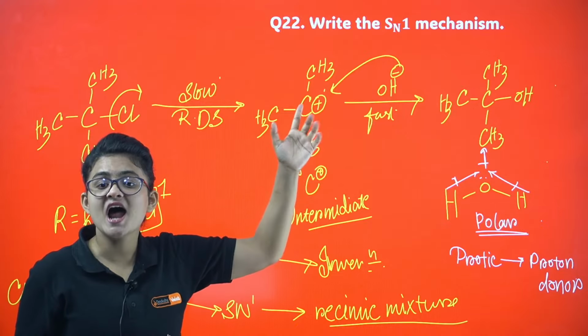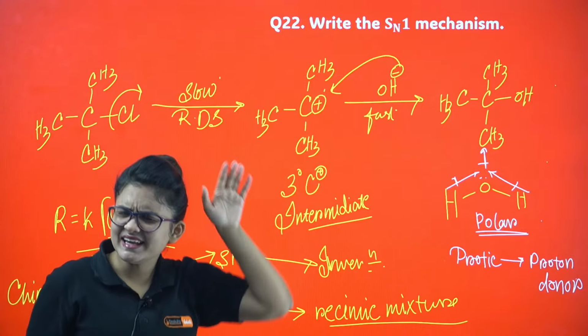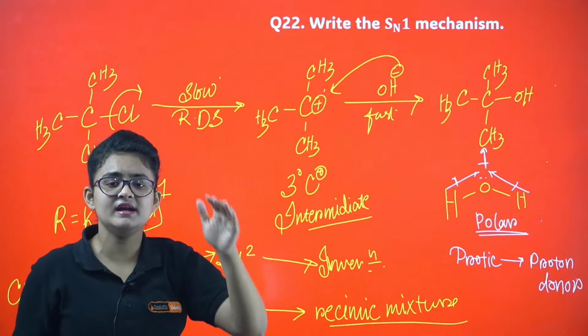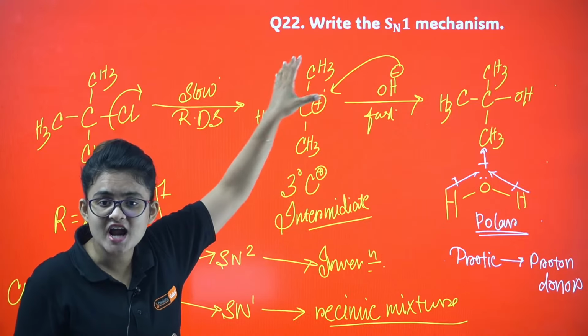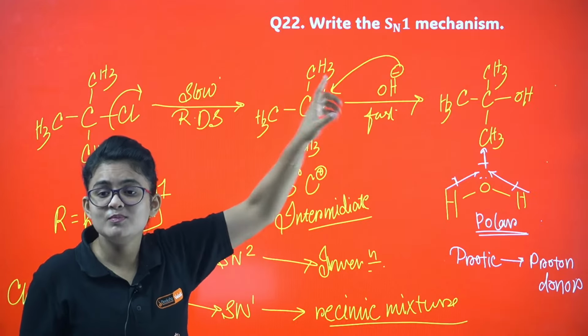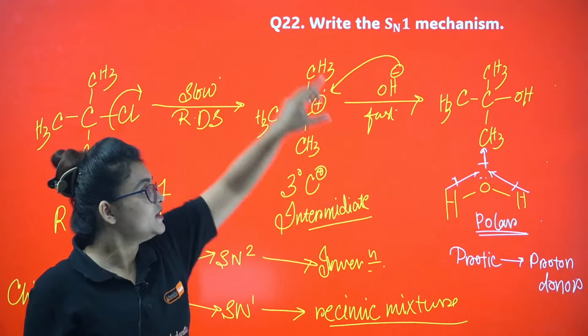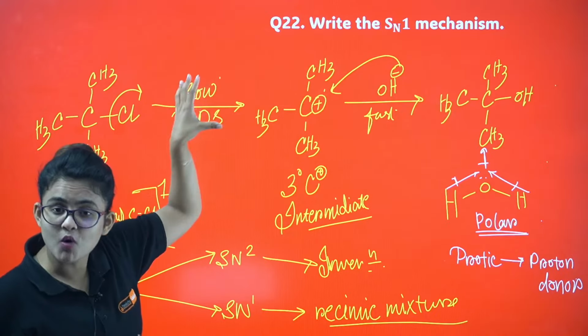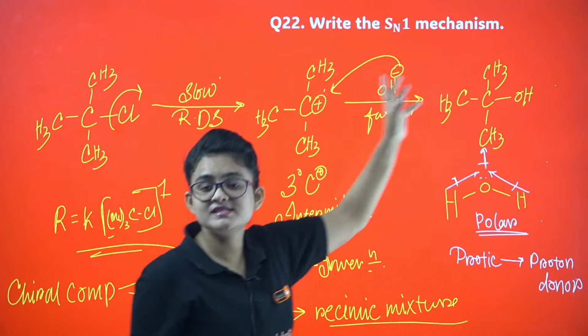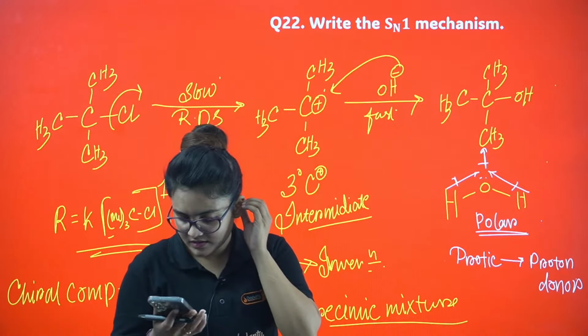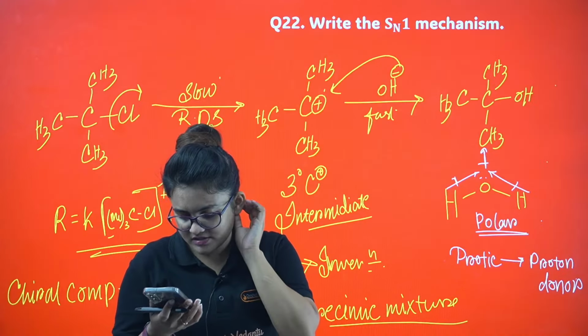In any case, if the intermediate that is formed is charged, positive or negative, then please use a polar solvent. A polar solvent will help to stabilize the intermediate. The more stable the intermediate, the faster the reaction. I guess you understood this.